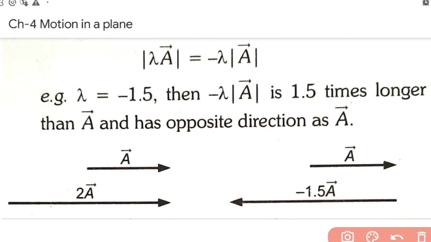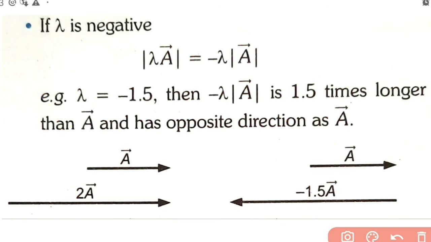So these two diagrams show those two examples. Here A is given, and 2A has twice the length of vector A. So the magnitude will be 2 times that of vector A, with the same direction as vector A in this case. In the second case, A is in this direction, so minus 1.5A will be in the opposite direction, and the magnitude will be 1.5 times the magnitude of vector A.